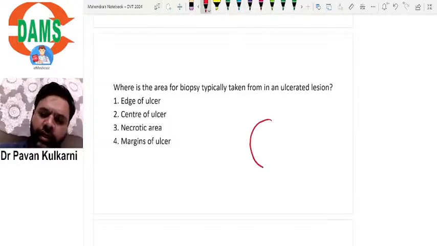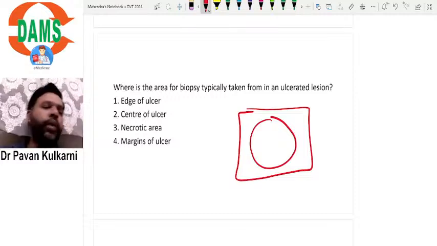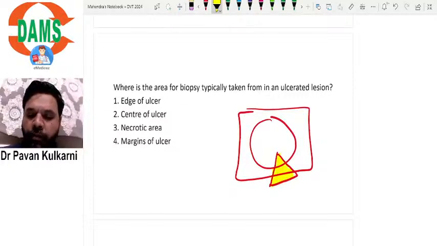Suppose this is an ulcer, and this is the normal surrounding skin, normal surrounding oral mucosa or skin. Usually what we do is a wedge biopsy. What is this wedge biopsy? We will remove part of the ulcer along with the normal area. This is called a wedge biopsy.